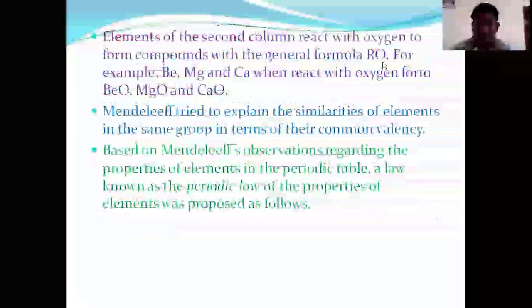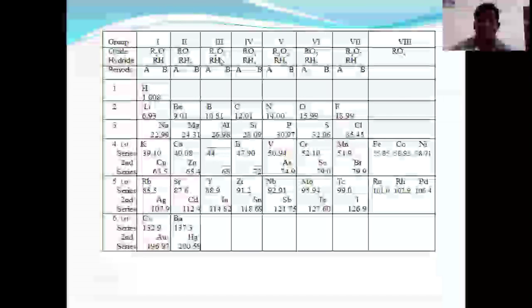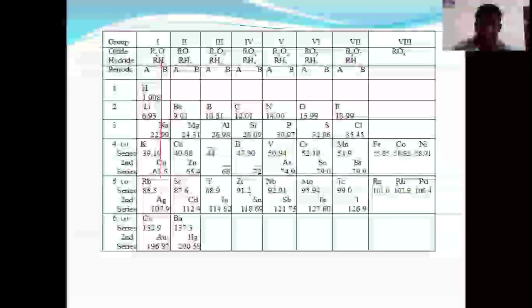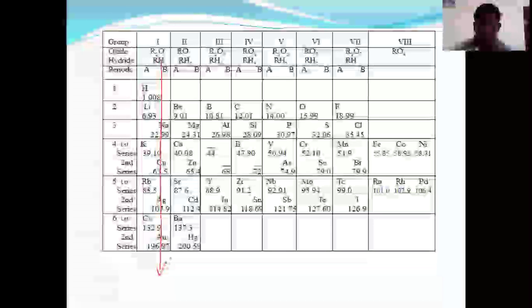Let me explain clearly. See this, friends, in Mendeleev's periodic table. Here I'm taking the first group, which is a vertical line. Just listen carefully.